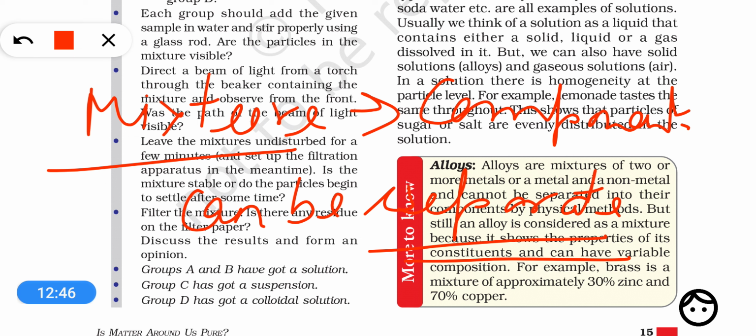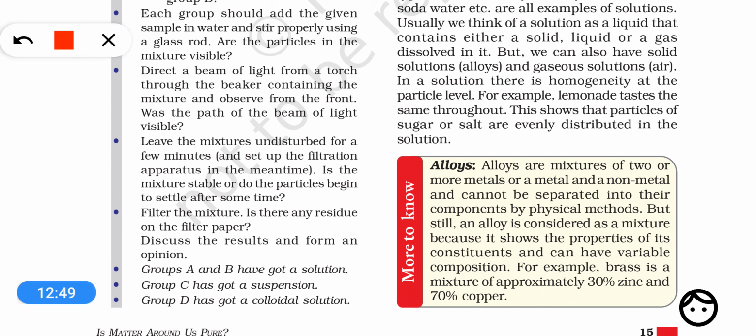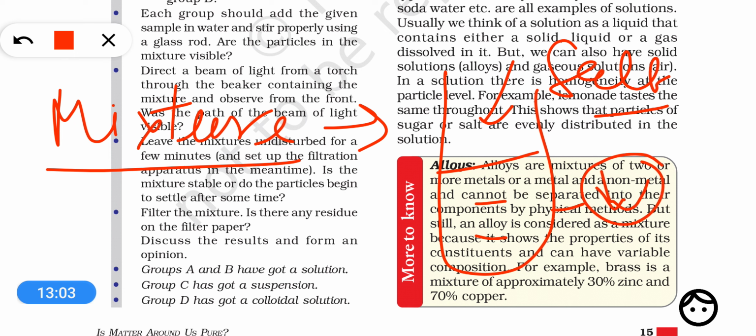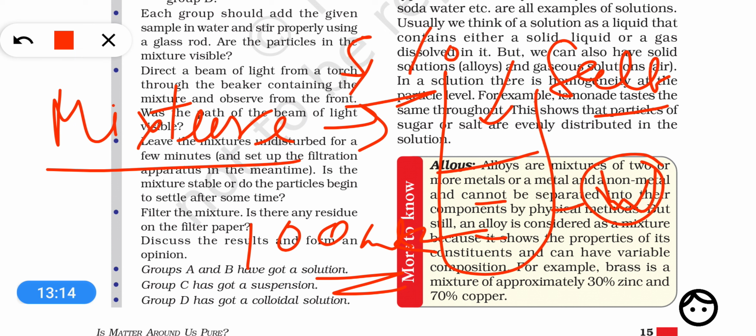And another feature of mixture is that the components of a mixture are mixed in any ratio. For example, when you are mixing salt in water, then this is based on your own desire, how much amount of salt you add in water. Suppose you take 100 ml water, then you can add 5 gram, 10 gram, whatever amount of salt can be added. So the ratio of the masses of the components of a mixture is different, it is not fixed. Okay, so any ratio they can be mixed.